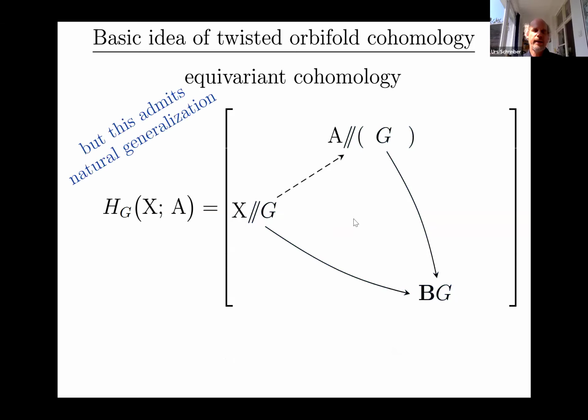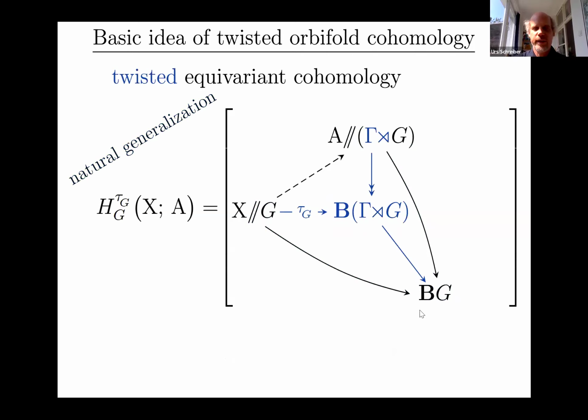But this is interesting because it admits a natural generalization now. Since we're just mapping in a slice, the slice over BG, we can ask, what if we have a richer slice here? So let's suppose we have a topological group gamma on which G also acts by group automorphisms. This group G, if you really want to be speaking about orbifolds, should be a discrete or finite group. So there are some technical conditions here.